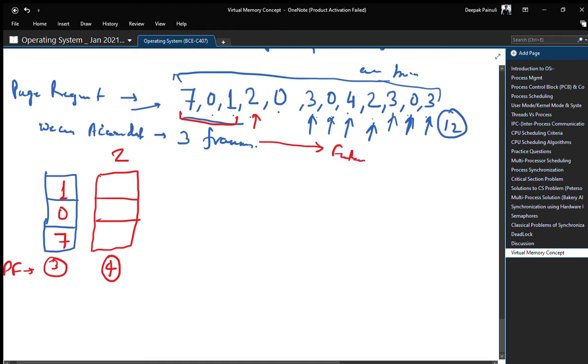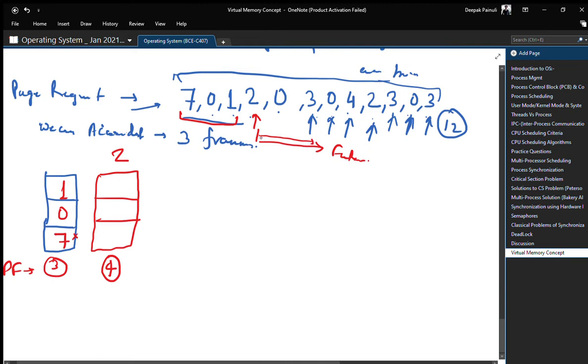The page which has the lowest future occurrence will be replaced first, right? So check one by one. For 7, after 2, check for 7. 7 will not be called again according to this reference string. So 7 can be a victim page, right?